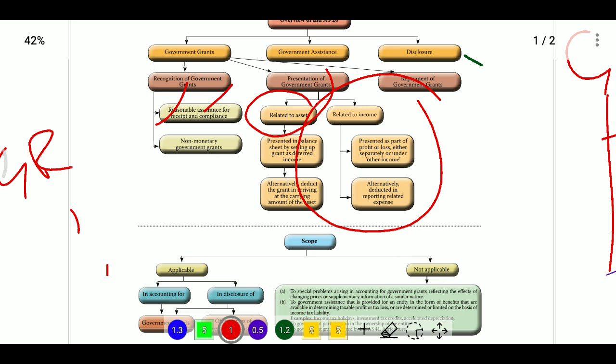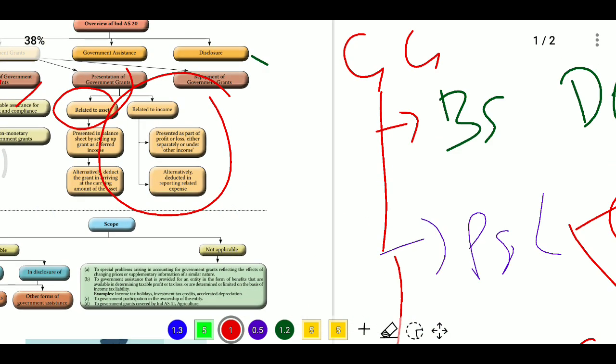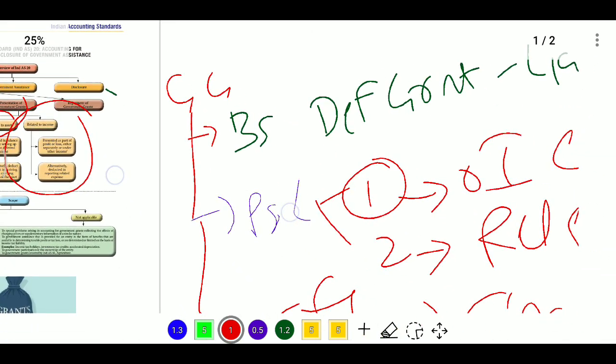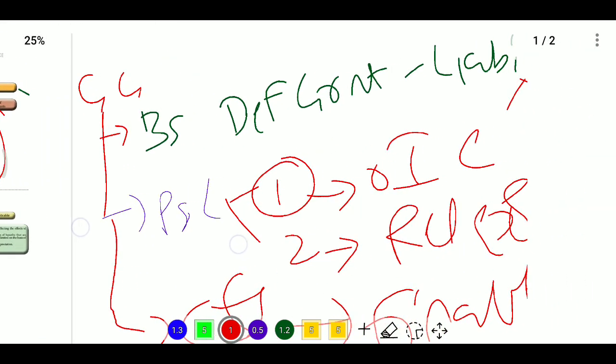If the grant is receivable for future expenses, meaning they have some conditions, then we need to recognize the grant as deferred income in the balance sheet and transfer it to profit and loss account in the ratio of related future expenses over the period in which those expenses are to be incurred. How can we present it in the balance sheet? In the balance sheet, the deferred grant will be shown as a liability, current or non-current.